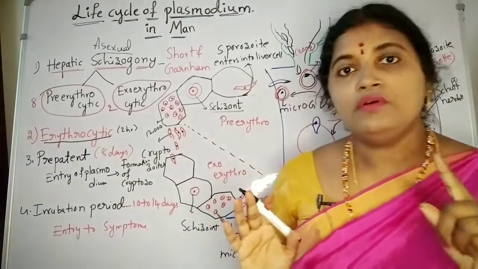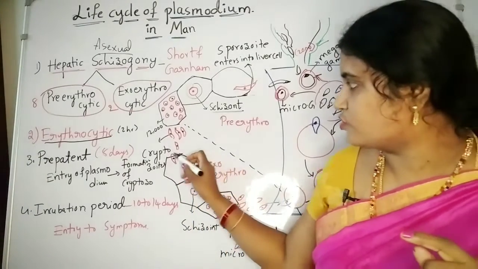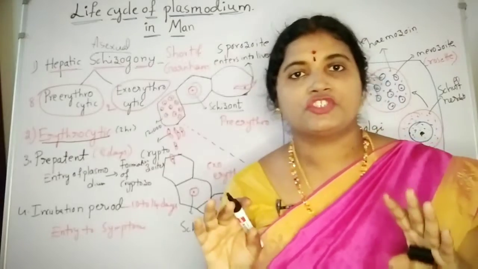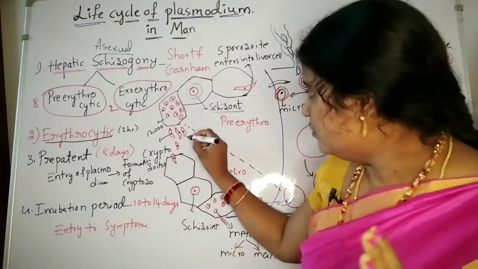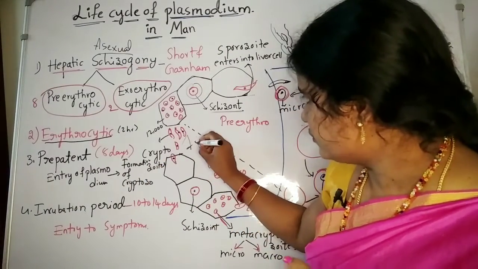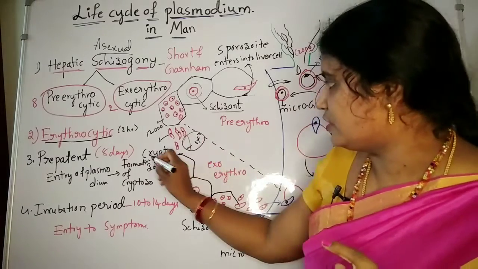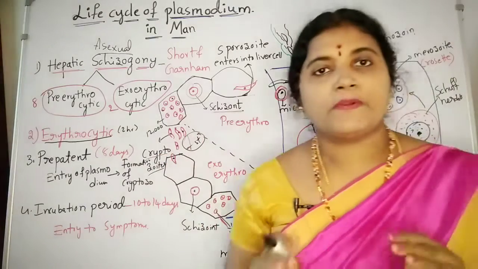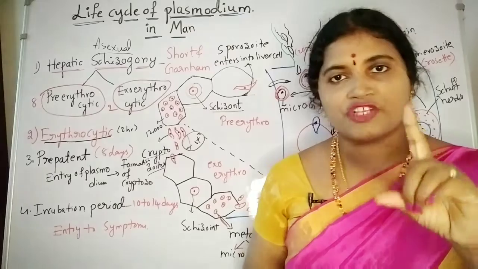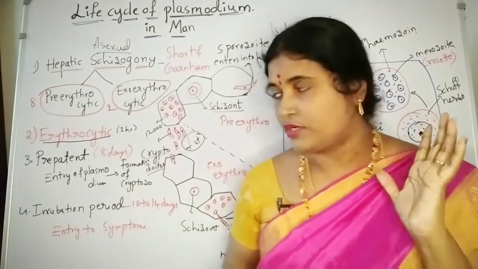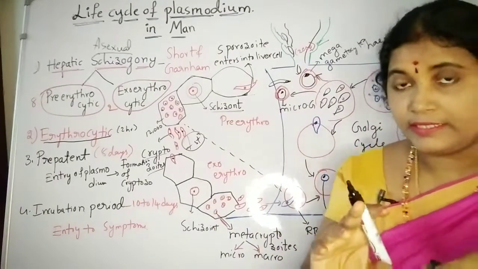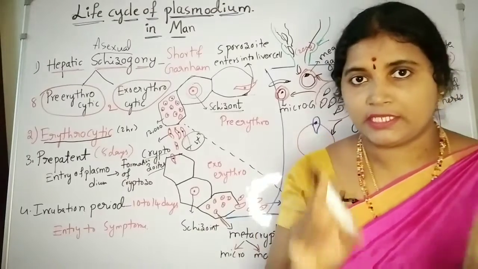Okay, cryptozoids. These cryptozoids are the first generation merozoids. Cryptozoids are also known as first generation merozoids. So once again, clearly this is about the pre-erythrocytic cycle.